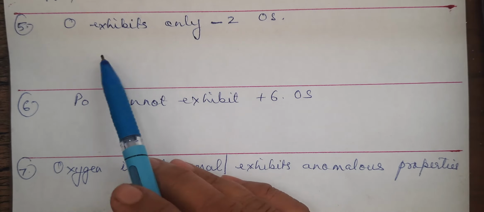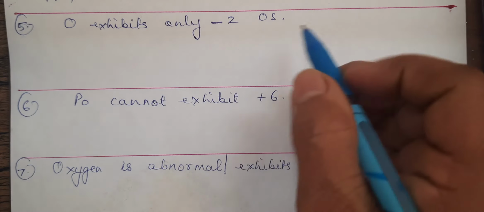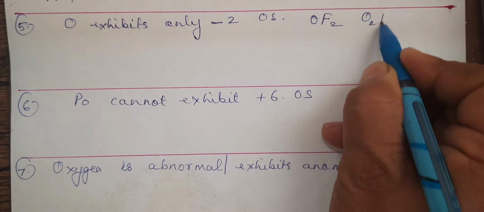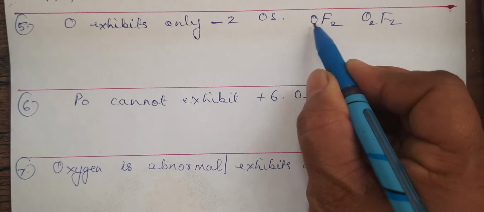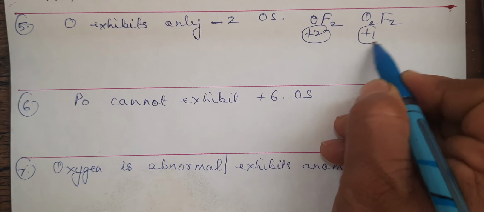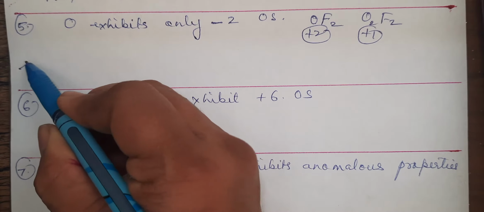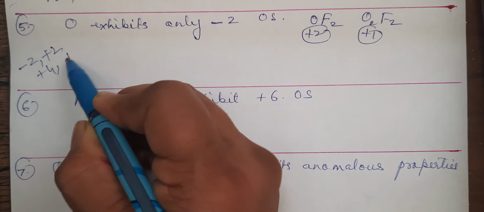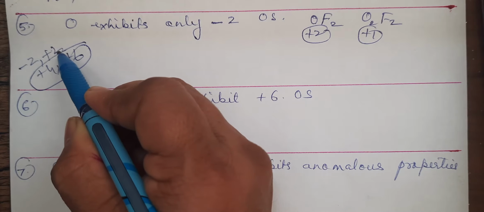Next question. Oxygen exhibits only -2 oxidation state. Though you may also find oxygen showing +1 and +2, and that is only with fluorine, because fluorine is more electronegative. Oxygen in OF2 will show +2, oxygen in O2F2 will show +1. But other than that, the common oxidation states for this group are -2, +2, +4, +6. It means oxygen cannot show these, and this also only with fluorine.